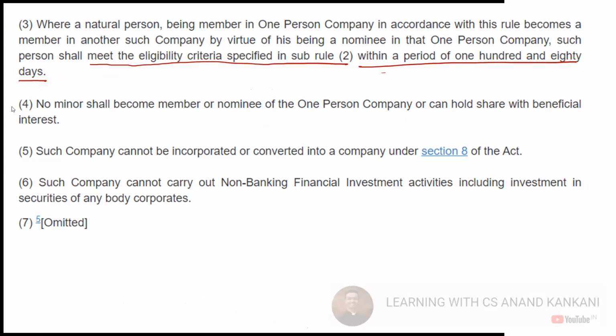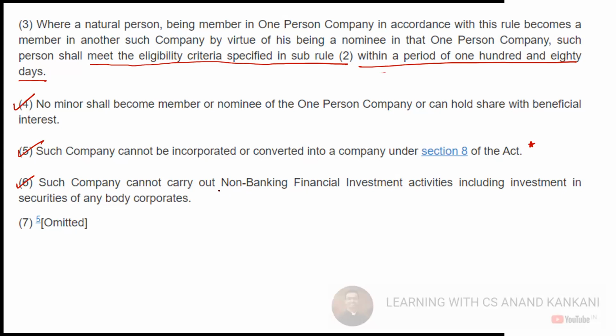Then it said that such a company cannot be incorporated or converted into a Section 8 company. So just remember this point also, that OPC cannot be a Section 8 company. And then it says that such company cannot carry out non-banking financial investment activities, including investment in securities of any body corporate. So a one person company cannot invest in the securities of another company, and they cannot do non-banking financial investment activities.